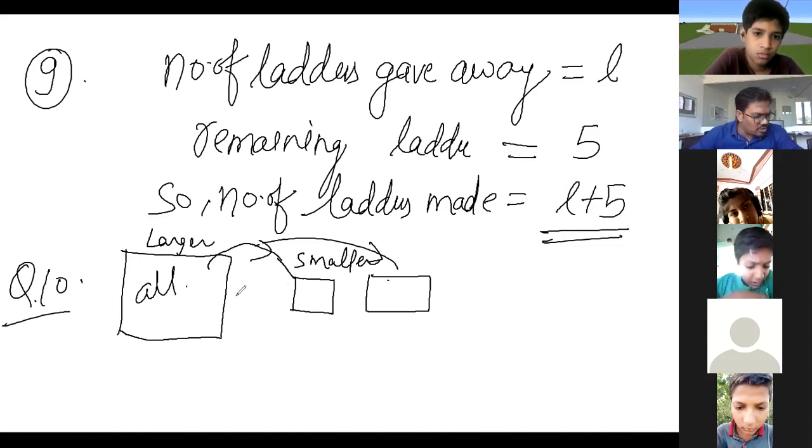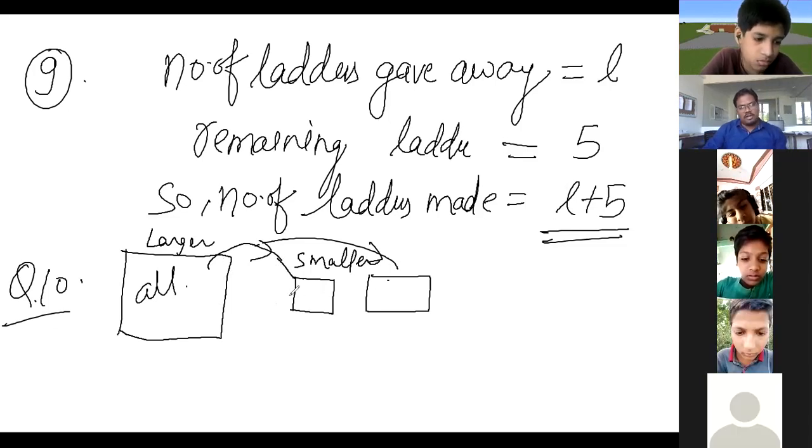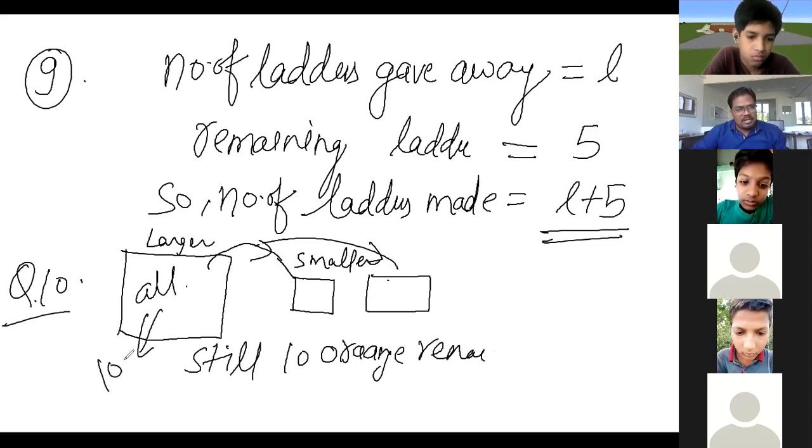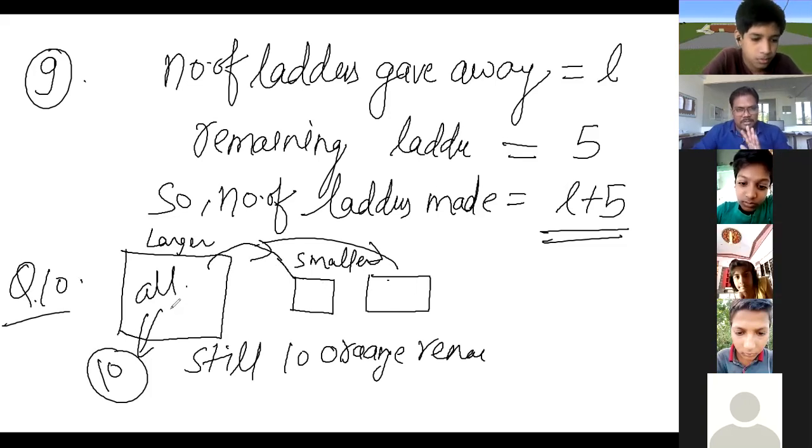Is this diagram clear to you? After these boxes are filled, still 10 oranges remain. That means the larger box had 10 extra oranges, which are left over here after both boxes are filled. Is it okay, class?